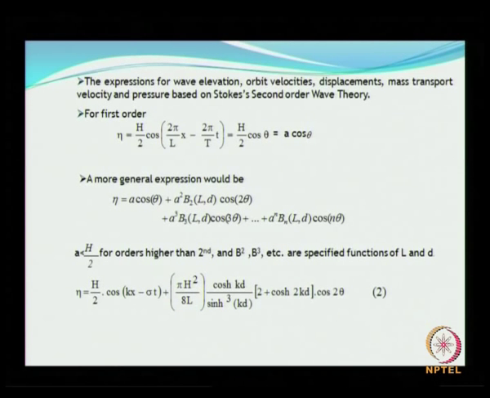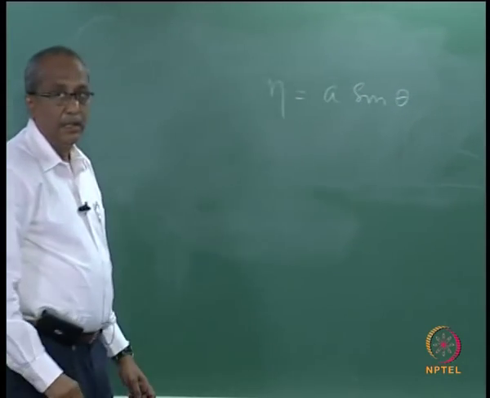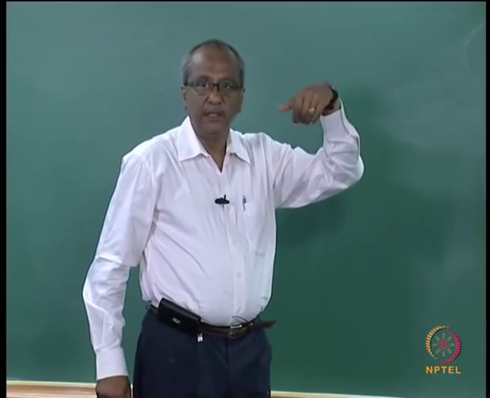Note that in earlier lectures I have used A sin theta, but purposely I am considering A cos theta.